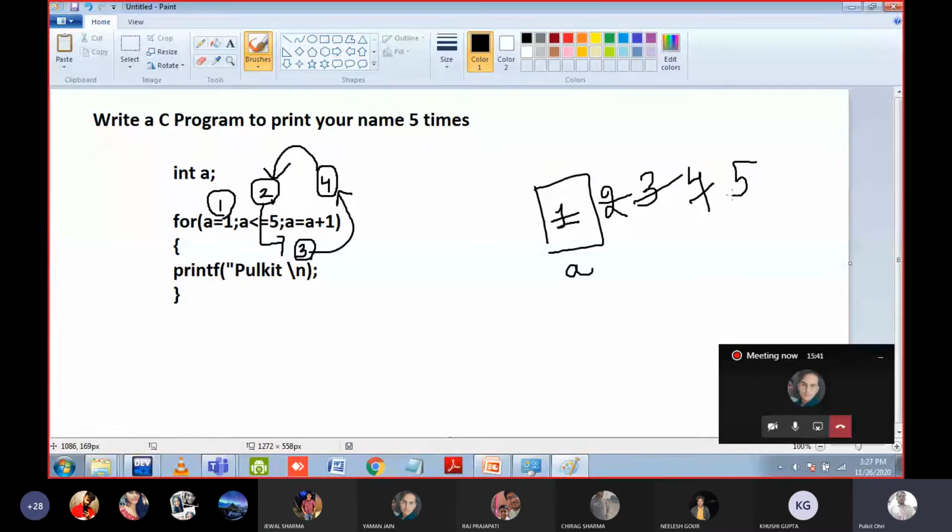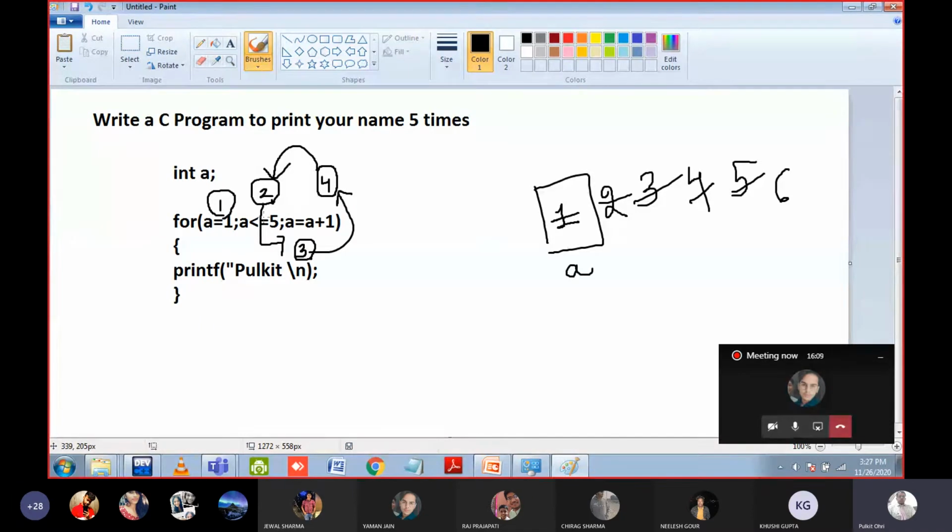Okay, less than equal to condition means either the number should be less than or equal to, any one is okay. Is 5 less than 5? No, but 5 is equal to 5. It means again print my name on the screen. Okay, then it will become 6. When the value of a becomes 6, we will go to step number 2. Is 6 less than equal to 5? 6 is neither less than 5 nor equal to 5. It means the stopping condition is false.